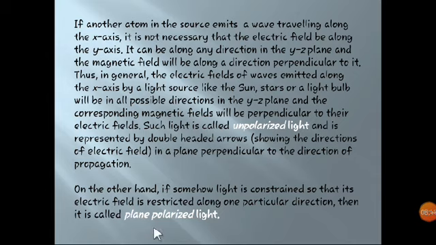There will be no specific direction to go, so this will be unpolarized light, and that is given by a double headed arrow. And on the other hand, if the electric field is constrained or restricted to move only in one direction, then it is called plane polarized light. So this is all about unpolarized light and polarized light. I hope you all got this.